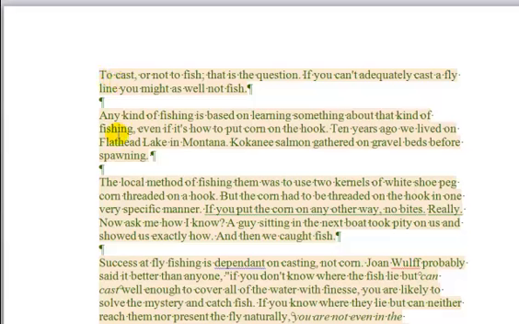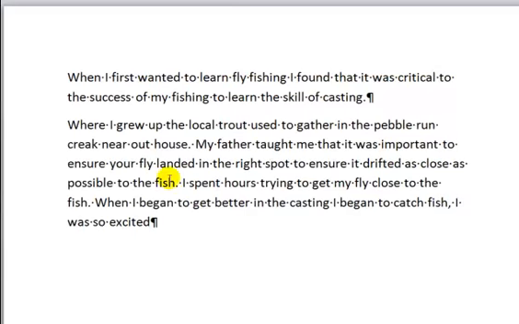So then what you do is you grab the second paragraph that you want to convert and you do the same thing again. So I've gone to the first person view and my interpretation of that paragraph is, where I grew up, the local trout used to gather in the Pebble Run Creek near our house. My father taught me that it was important to ensure your fly landed in the right spot, to ensure it drifted as close as possible to the fish. I spent hours trying to get my fly close to those fish, and when I began to get better in the casting, I began to catch fish. I was so excited. Okay, so that's my interpretation of that.